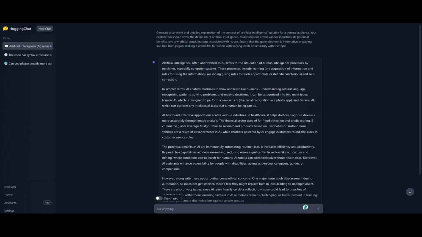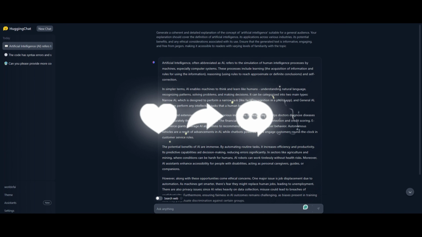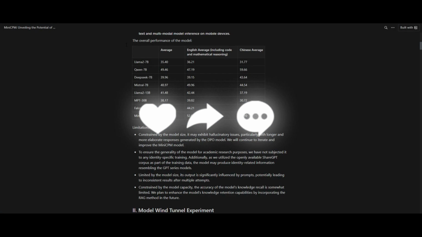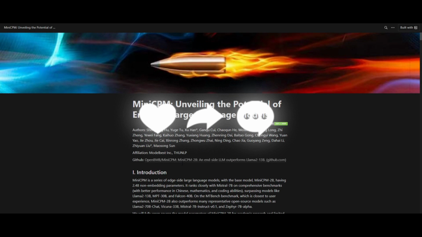And this is why I'm covering this, because we're able to see that this is a potential model that many of us can use, as many of us do not have the hardware to run larger models with larger parameter size. So this is a great way for us to use something smaller that can outperform a larger parameter model such as Llama 13B. This is something that we're going to take a look at throughout today's video as we explore what you can do with MiniCPM. This is a great model that we're going to be exploring and unveiling throughout today's video. So with that thought, guys, stay tuned and let's get straight into the video.